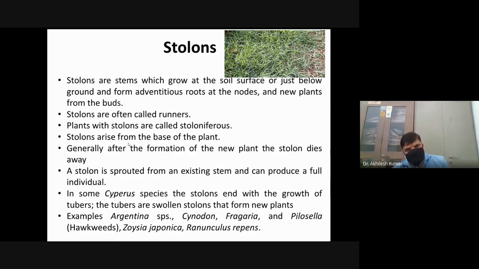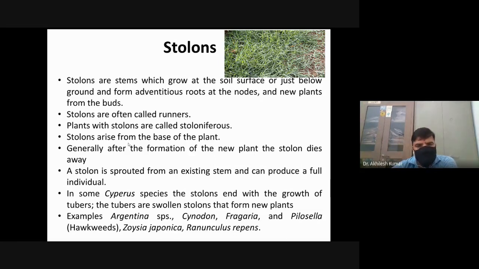They either creep on the earth surface or just below it, and they produce roots at the nodes. They produce roots and new shoots. Stolons are often called runners. They are also known as runners.